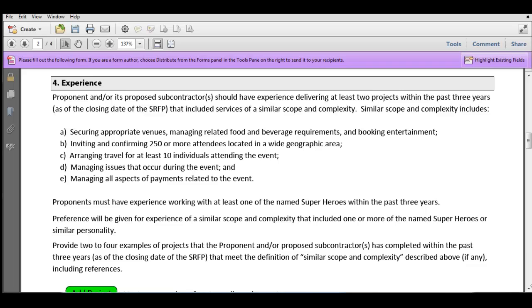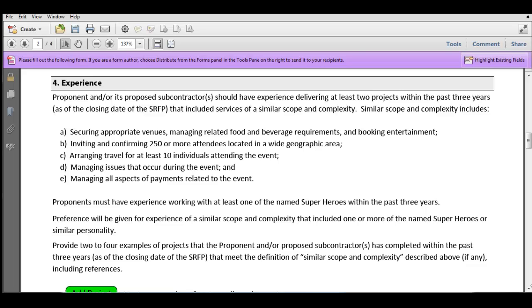How might we format an experience section? So in our sample here, you'll see the proponent and/or its proposed subcontractors, because remember in our sample we're allowing subs. We talk about experience delivering at least 2 projects of similar scope and complexity. This is very common language that you'll see in SRFPs that do evaluate experience.